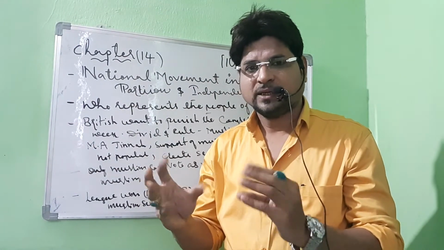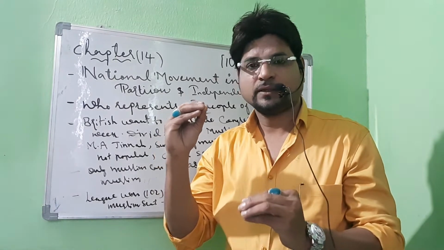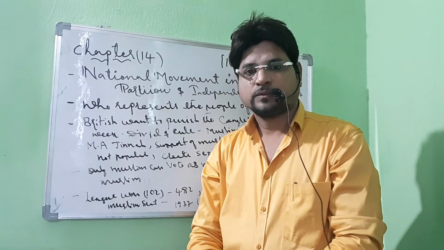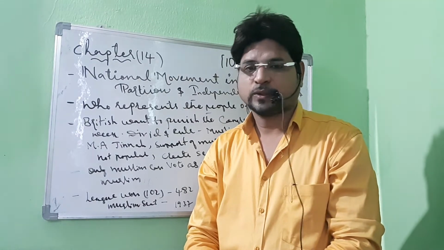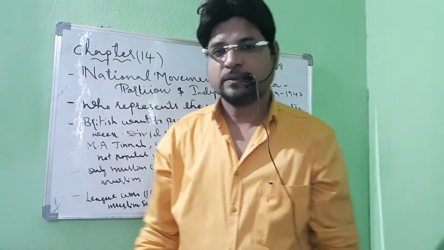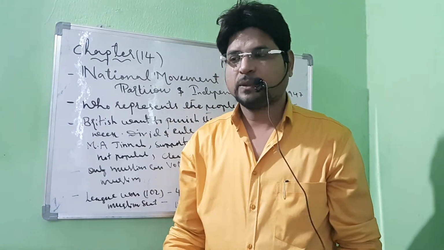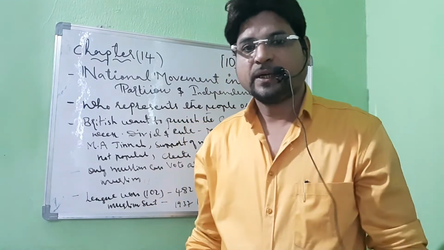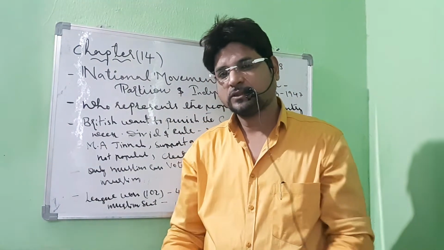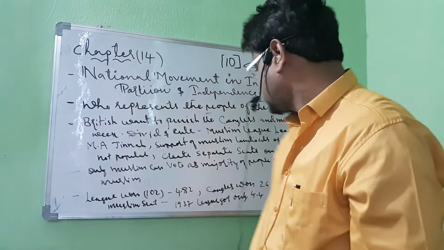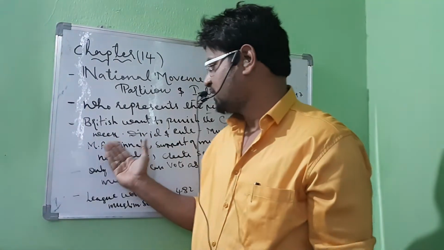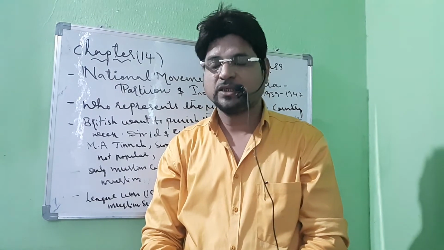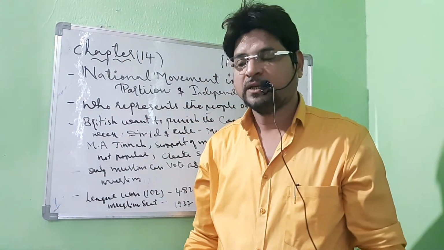The Muslim League was powerful in the UP area, Uttar Pradesh, and popular among certain landlords, not the majority of the people. It was not a favorite of the majority of people in India. So the British started to support this Muslim League, whose leader was Muhammad Ali Jinnah, and the Britishers started to support them.